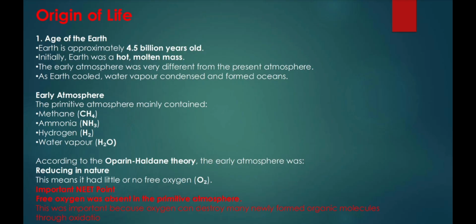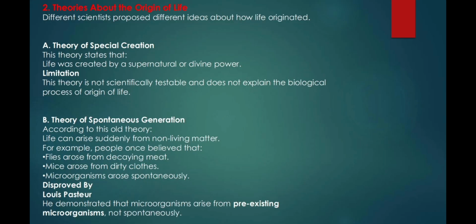Early atmosphere. The primitive atmosphere mainly contained methane, CH4, ammonia, NH3, hydrogen, H2, and water vapor, H2O. According to the Oparin and Haldane theory, the early atmosphere was "reducing in nature." This means it had little or no free oxygen, O2. Important NEET point: free oxygen was absent in the primitive atmosphere. This was important because oxygen can destroy many newly formed organic molecules through oxidation.